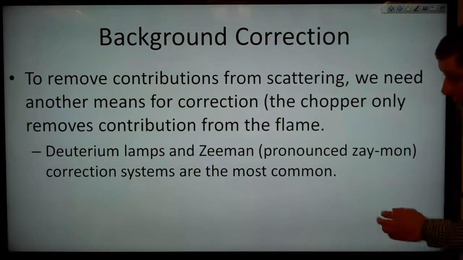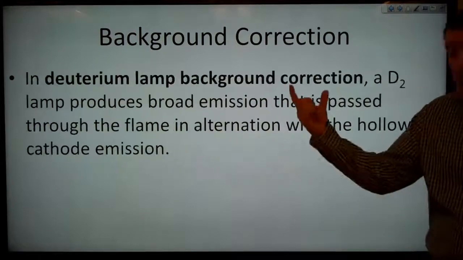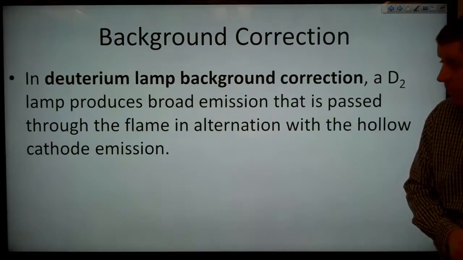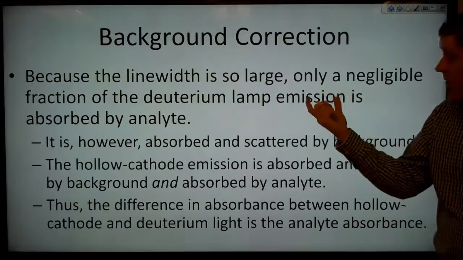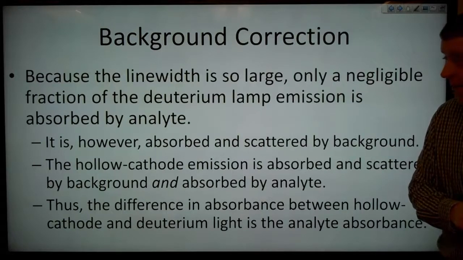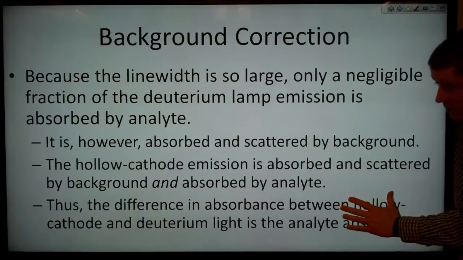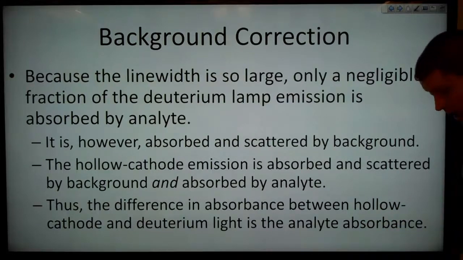Deuterium lamps and Zeeman correction systems are the most common methods for this. In deuterium lamp background correction, a D2 lamp produces broad emission that is passed through the flame in alternation with the hollow cathode emission. Because the line width is so large, only a negligible fraction of our deuterium lamp emission is actually absorbed by the analyte. It is, however, absorbed and scattered by the background, and the hollow cathode emission is absorbed and scattered by the background and absorbed by the analyte. And thus the difference in absorbance between the hollow cathode and the deuterium light is the analyte absorbance.